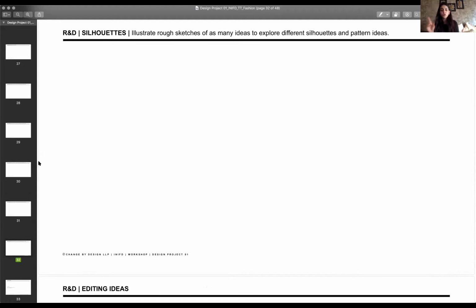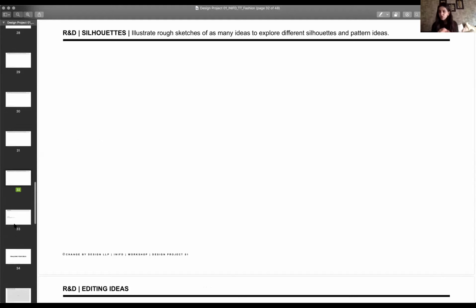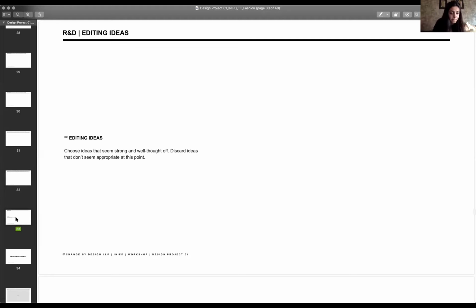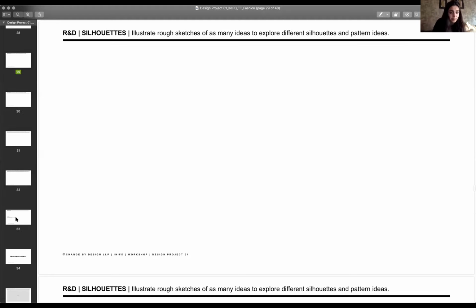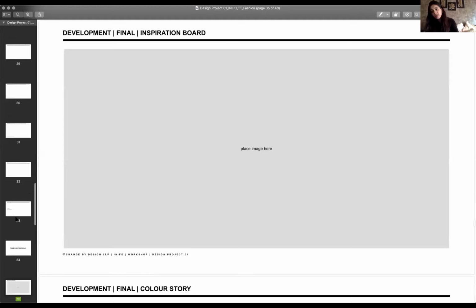So you've got your rough sketches and your different, have I not put a place for surface ornamentation? So the same sheet you use for surface patterns also. When I'm writing pattern ideas, I'm talking about shape and surfaces, right? So these empty sheets that you have say R&D silhouette. Okay, I made a mistake with this presentation. I'm sorry guys, I didn't realize it's supposed to be R&D silhouette and then R&D surface ornamentation also.